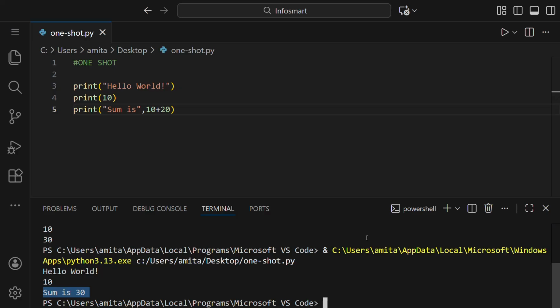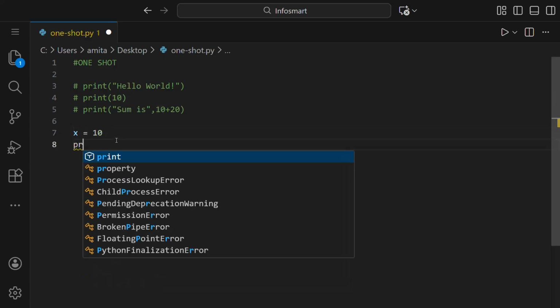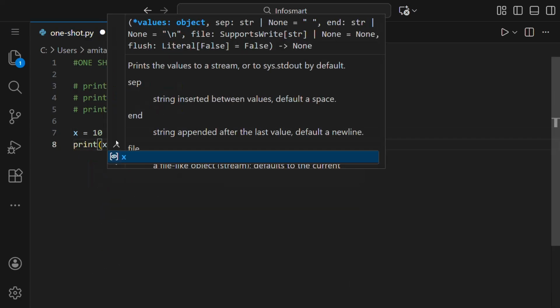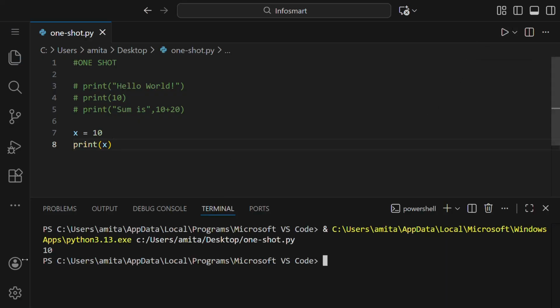Now the next thing is variables. Variables are used to store data in memory. Let us say x is 10. That means whenever we use x in the program, for example, if we say print, parentheses, and then small x, and run this, you can see we got 10. That means the value 10 has been stored in this variable x.